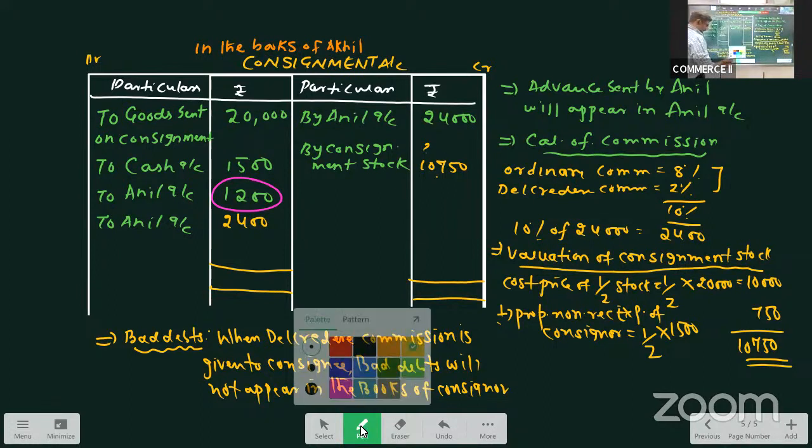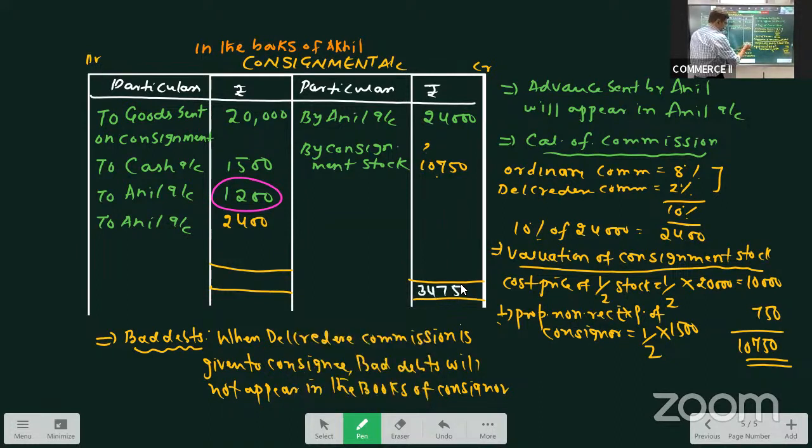Now let us close this. How much is it? Credit side total is 34,750. Debit side total is 25,100.